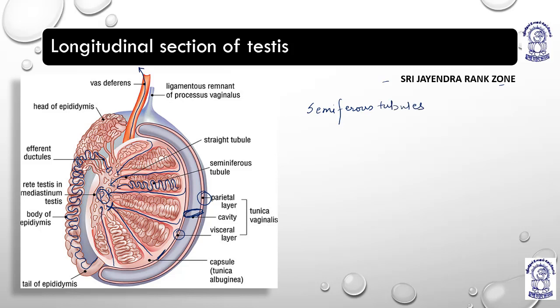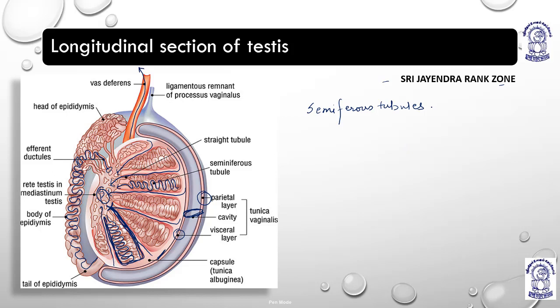This is one lobule, which I am making in dark. And the convoluted parts are seminiferous tubules. Each lobule is having 1 to 3 seminiferous tubules, I told you.